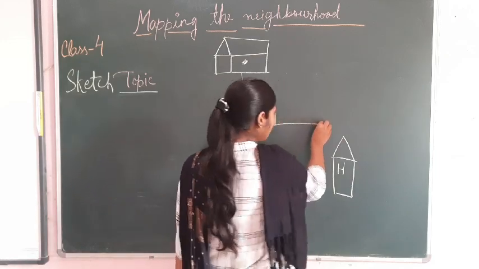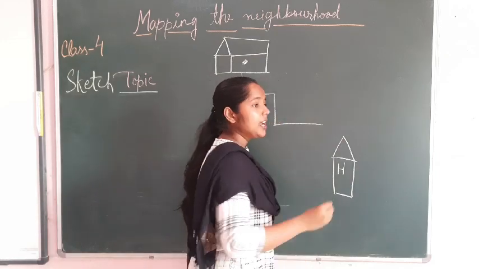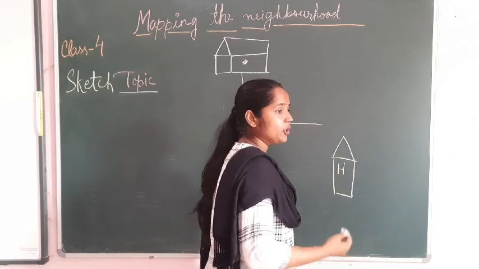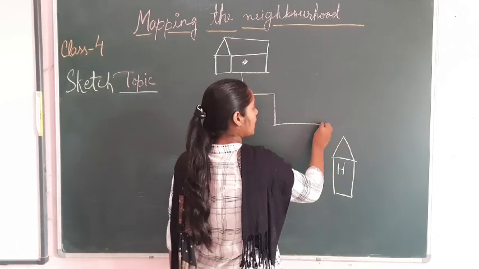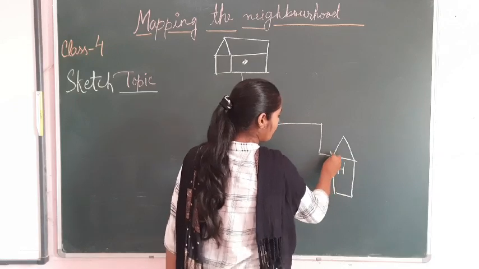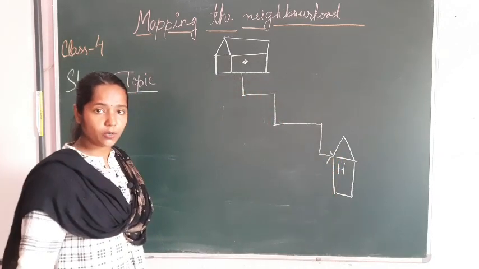By turning left and walking a 100 or 200 meter distance, you will come to know the hospital and you will reach your destination.